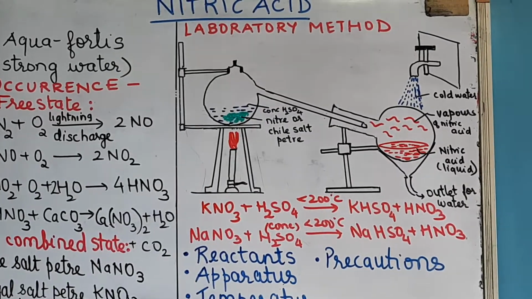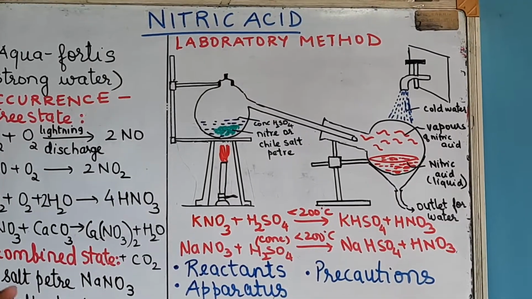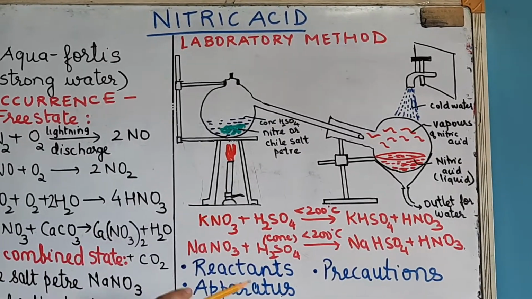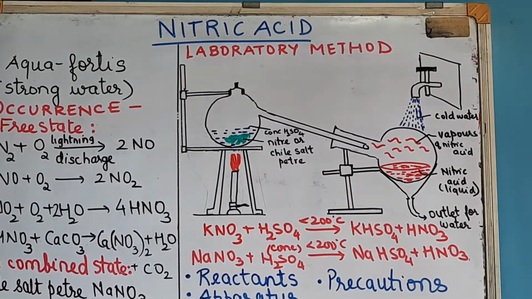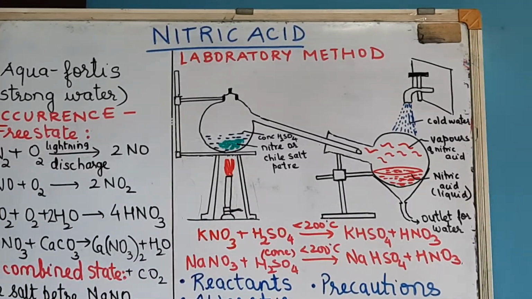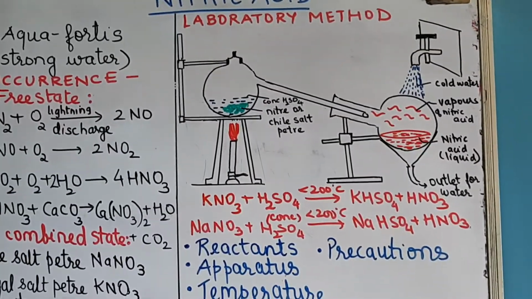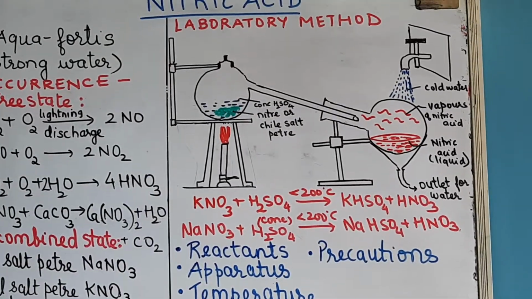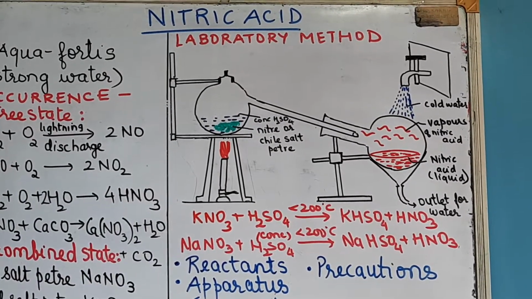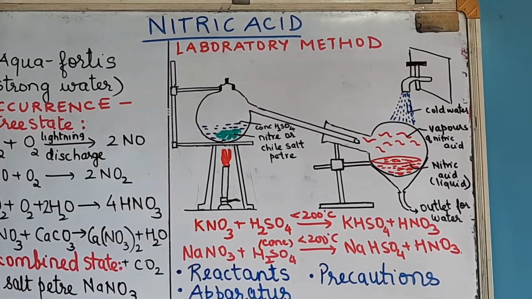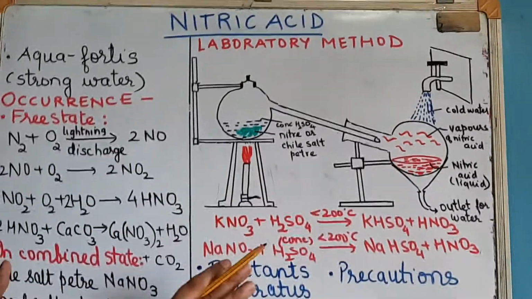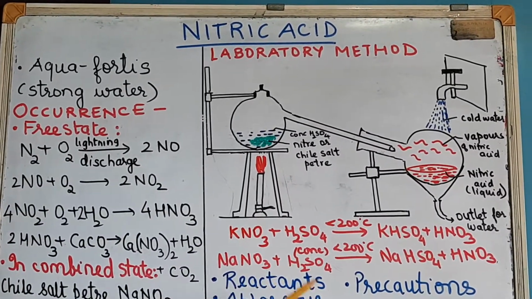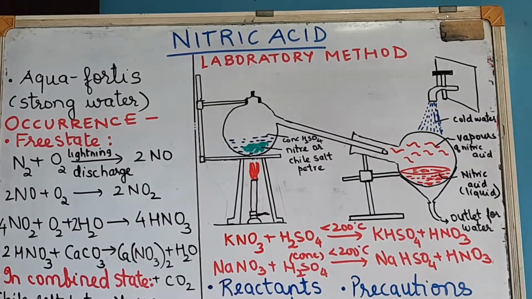That yellowish brown tinge can be removed by two methods. One is you bubble carbon dioxide through it, so it will displace the nitrogen dioxide. The second method is you add water. When you add water, NO2 is soluble in water, so it will dissolve in water and you will get colorless nitric acid. Is it clear? So this is the laboratory method for preparation of nitric acid. This is very important and generally questions based on this are asked.